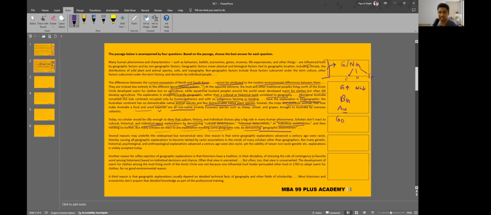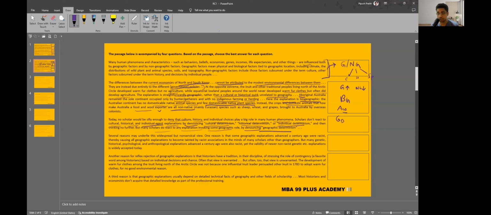So he's saying that scholars denounce something by calling it just derived out of geography. But they never say the same thing for, hey, it's just derived out of culture, or history, or individual determinism for that matter.